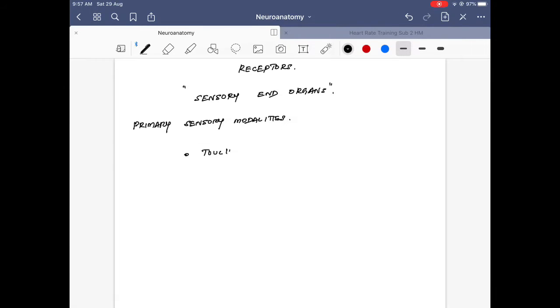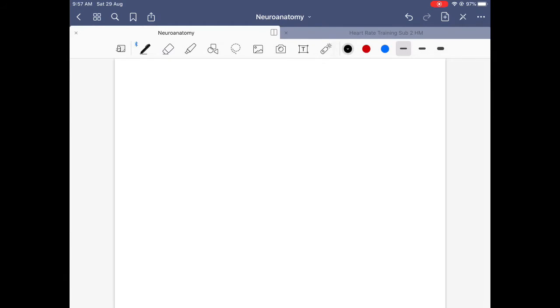The primary sensory modalities are touch, pain, temperature, joint position sense and vibration sense. All the sensations will be received by these sensory end organs and transmitted to the CNS via peripheral nerves. So this is the function of the receptors. Essentially, receptors can be classified into two categories.